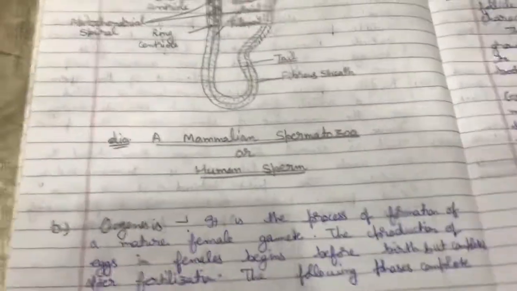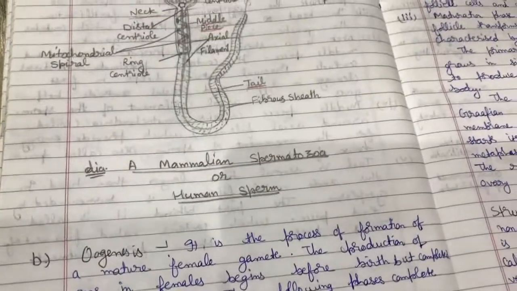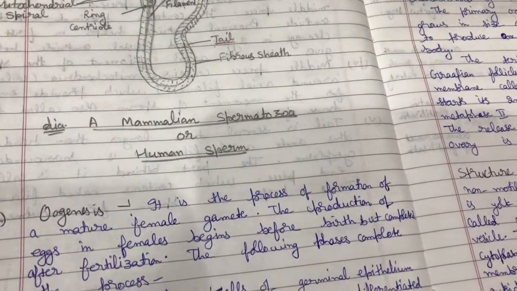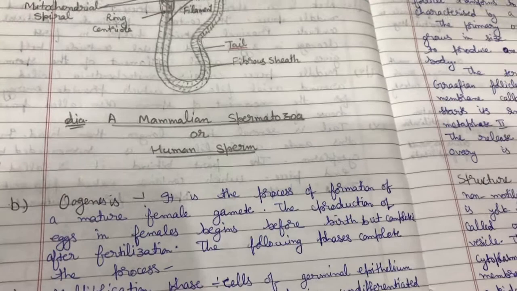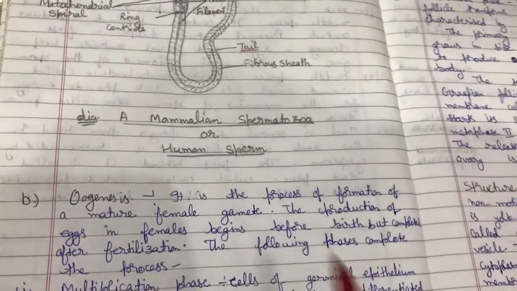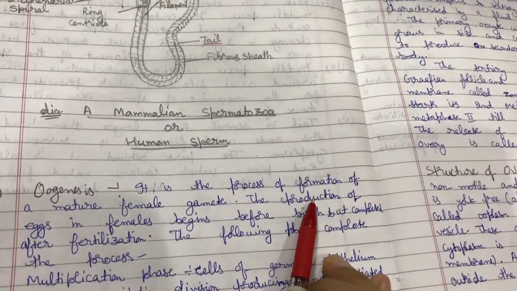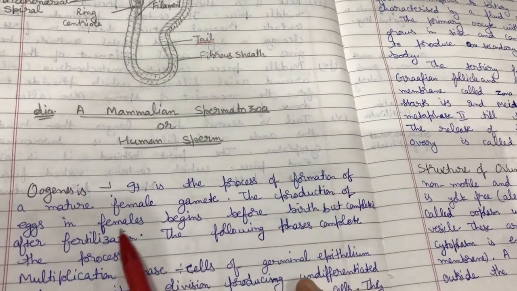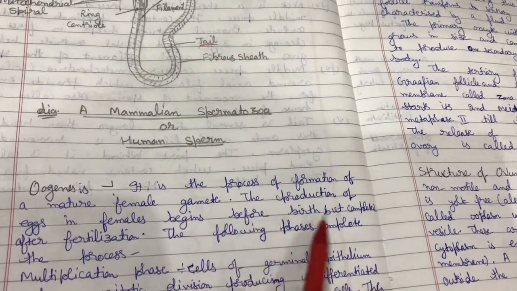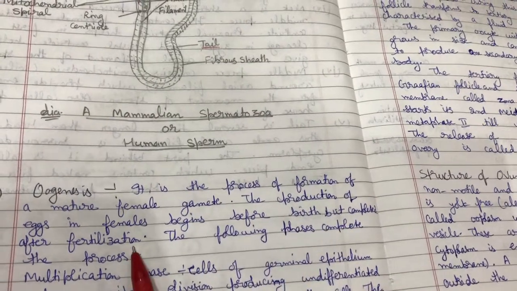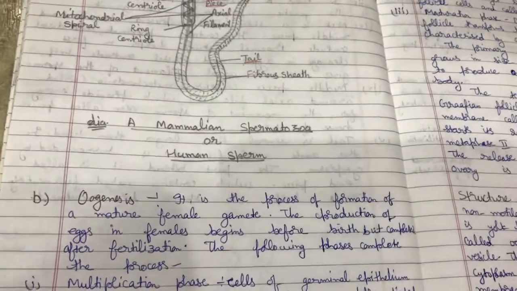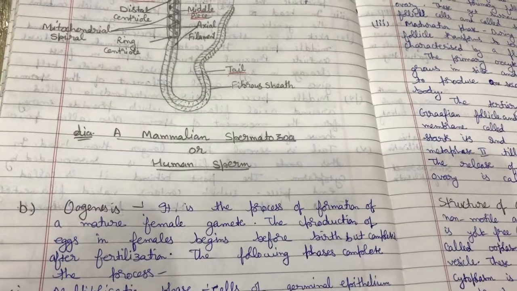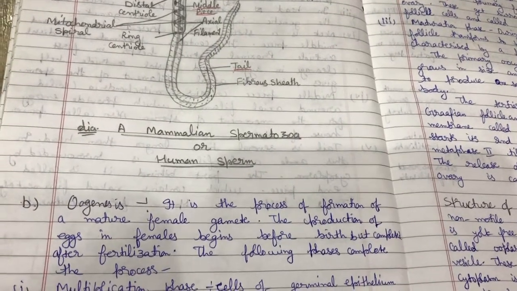Second type of the process of gametogenesis is oogenesis. Oo means egg, genesis means formation, meaning formation of egg or female gamete. The production of eggs in females begins before birth but is completed after fertilization. That is a major difference between oogenesis and spermatogenesis.